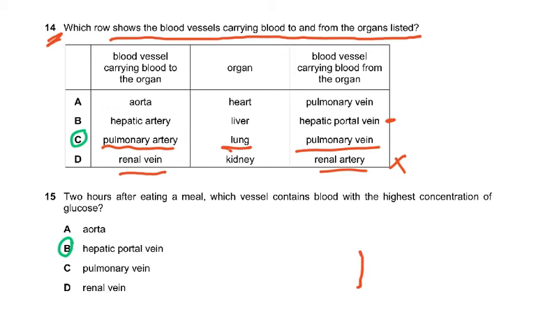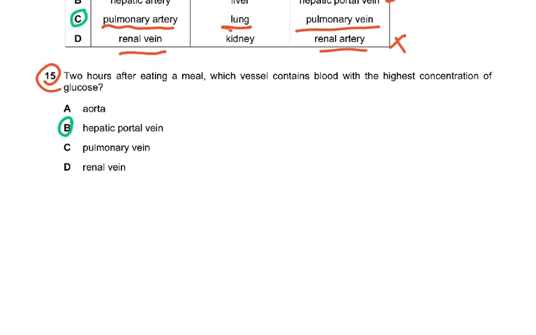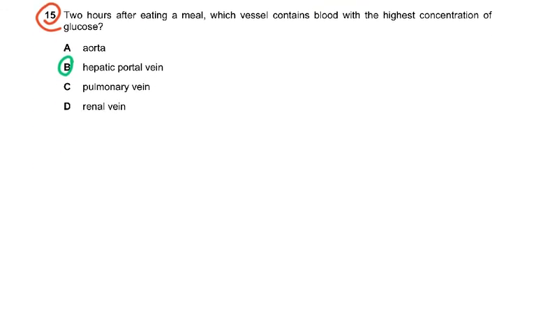Then, question 15. Two hours after eating a meal, which vessel contains blood with the highest concentration of glucose? Naturally, because it's going to be absorbed, it would be the hepatic portal vein. So that has to be the hepatic portal vein, it can't be anything else.